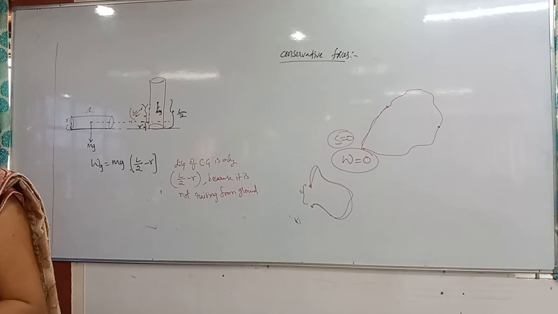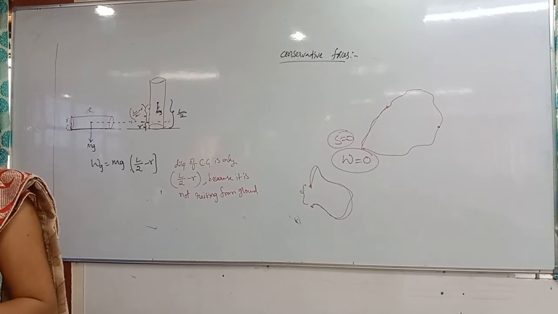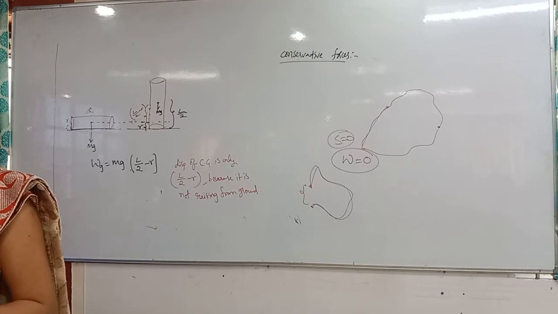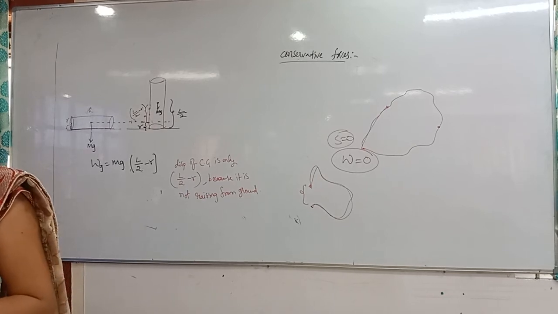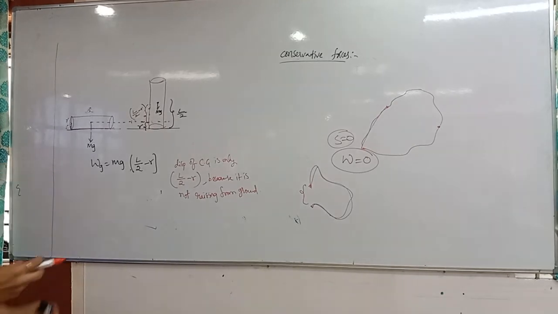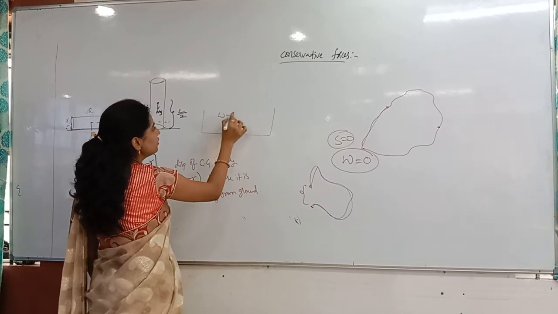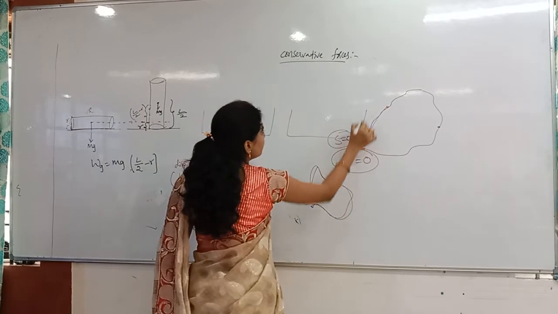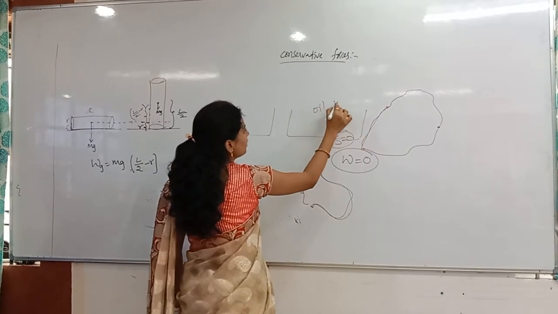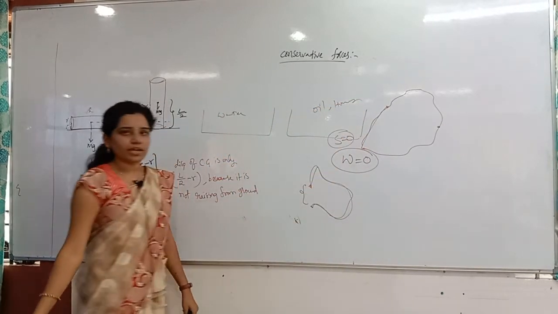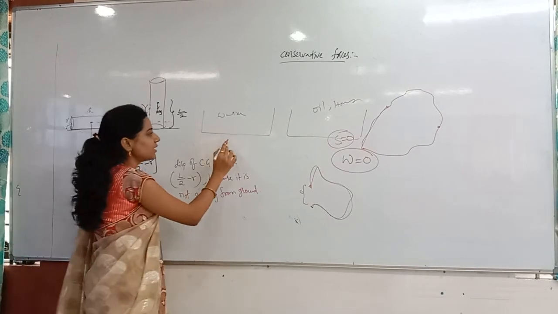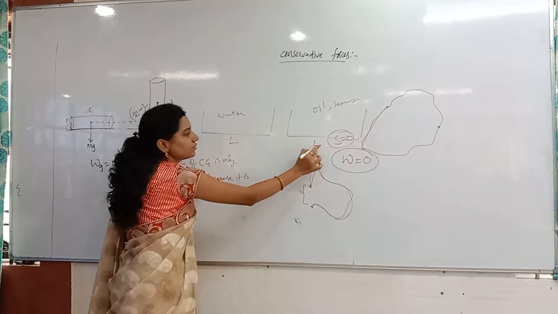Whenever you are swimming in oil, your viscous force will be less or more as compared to water? More, no? Otherwise I will take honey. You are swimming in the honey, then viscous force will be more as compared to the water. For example, I have taken a swimming pool of water and a swimming pool of oil, otherwise honey. We are swimming the same length only, L is same.